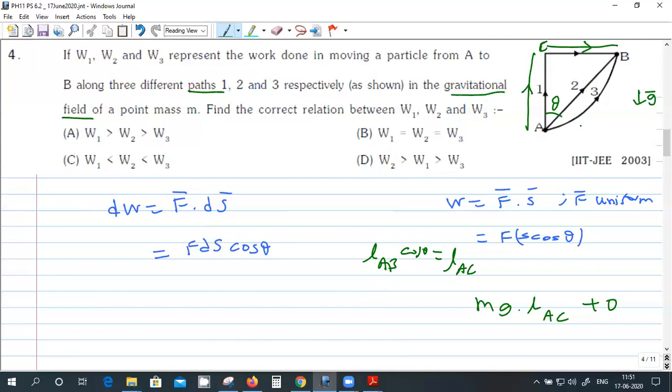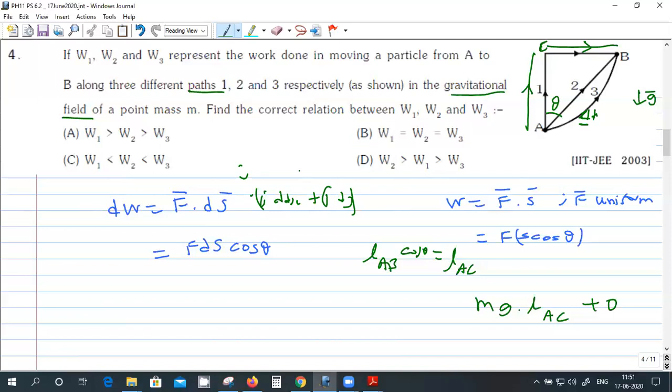For W3, even if you take a small segment here, I can split it into two components, dx i cap plus dy j cap. The work done along this direction is 0, and along this direction will add up. Even if you write ds as i cap dx plus j cap dy, and F is along j cap, i dot j is 0, so only the y component will come.